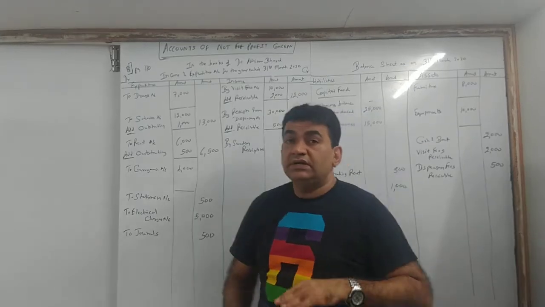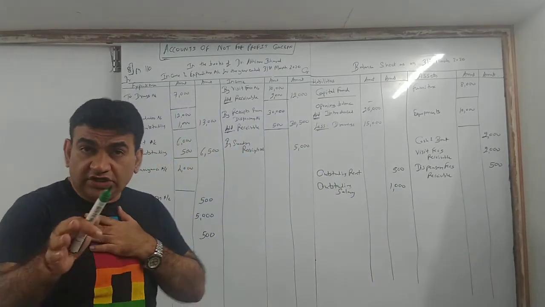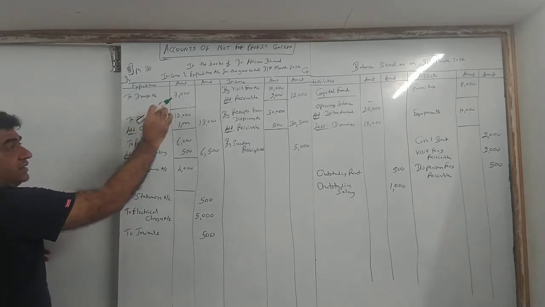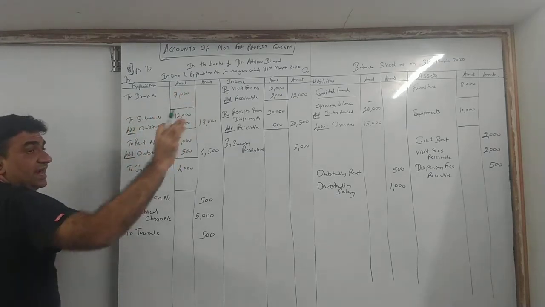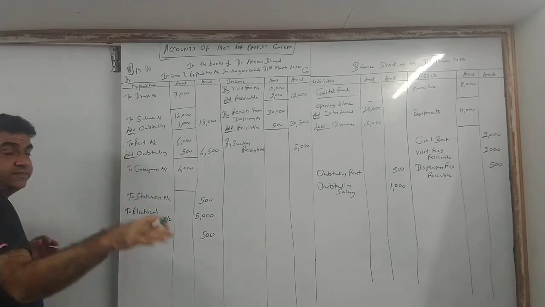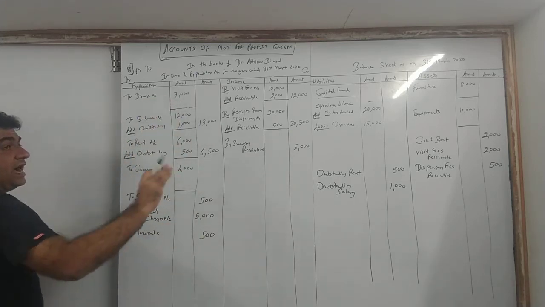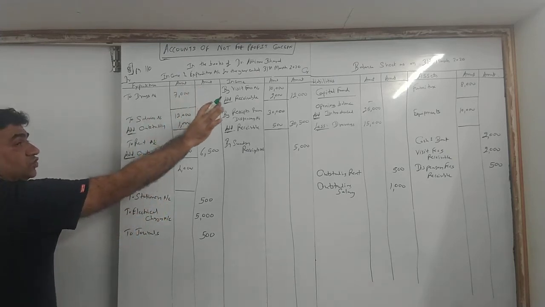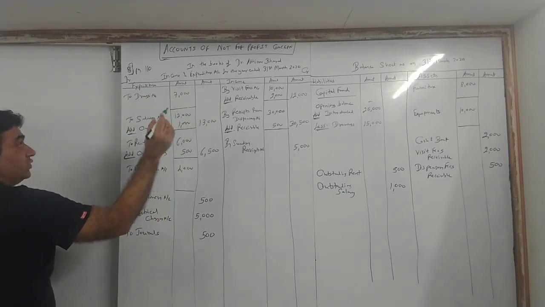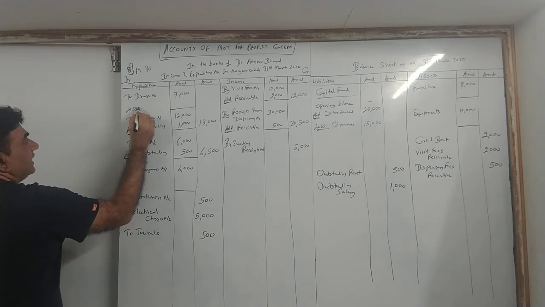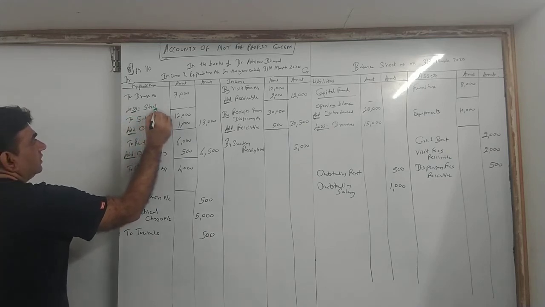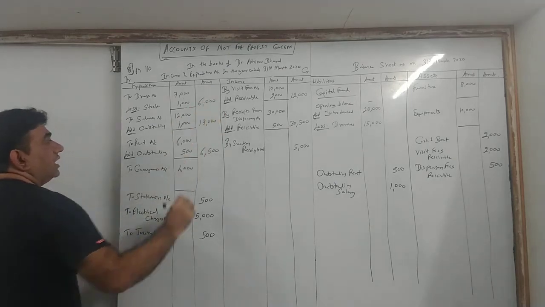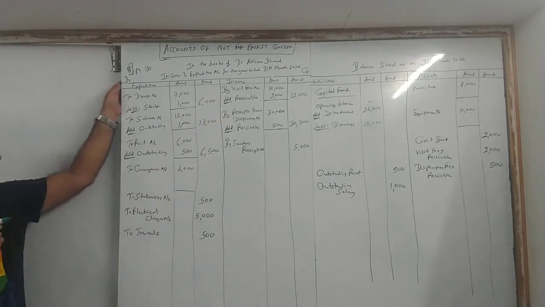The stock which remains you have not used, so remove it from here. I bought 7. Out of 7, 1 remains. That means I have used 6. So right there, less stock, that is 1,000. That means outside you get 6,000.